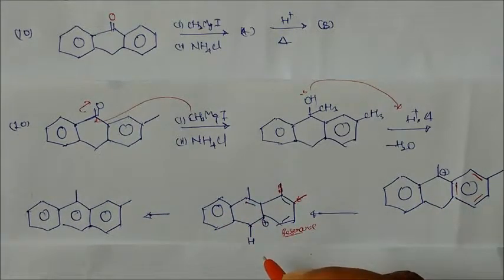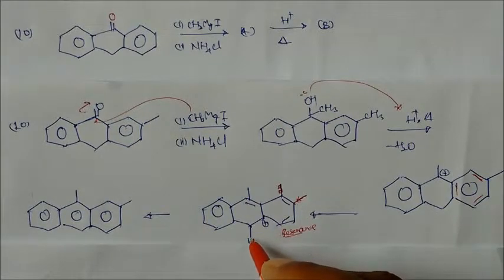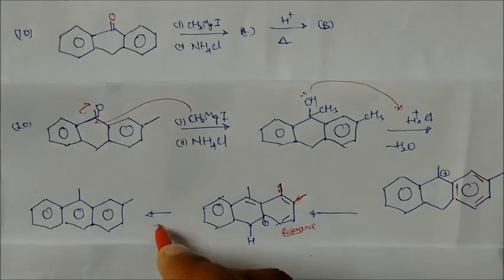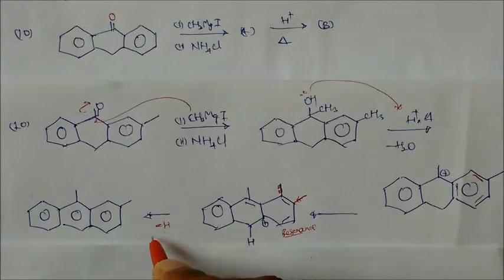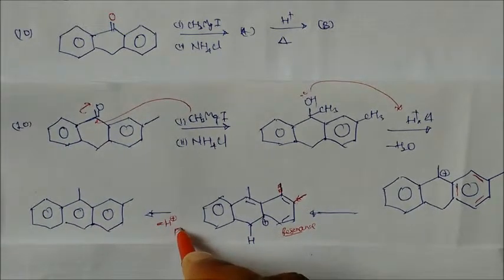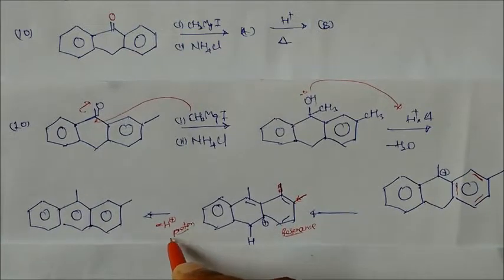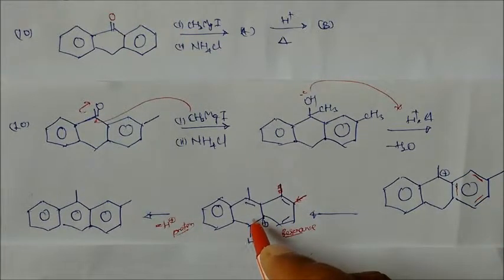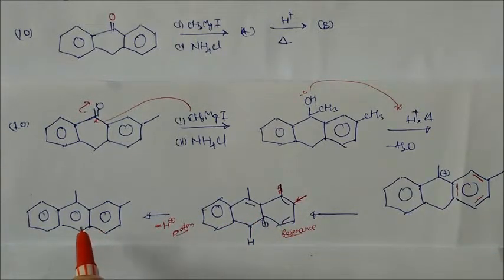So when it becomes a positive charge, this hydrogen will go into the solution as H plus, as a proton. So this will be deprotonated. On deprotonating, this again becomes a pi bond. When this becomes a pi bond, this plus this both become an aromatic compound. The aromatic compound is more stable. So this is a very useful reaction to understand the concept.